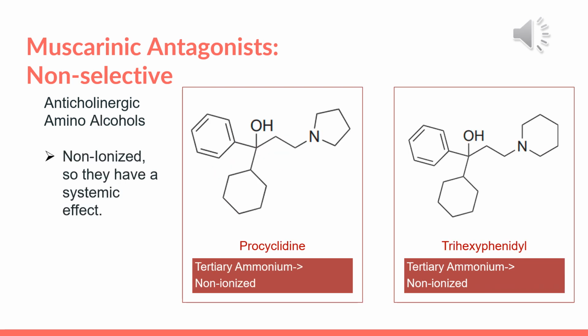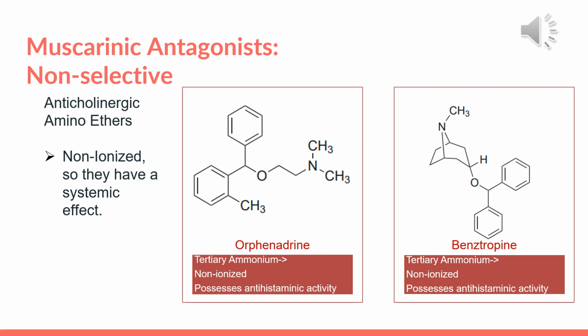Moving on to the anticholinergic amino alcohols, named for the hydroxyl group on the ring substituted carbon. Both procyclidine and trihexyphenidyl contain a tertiary amine group, meaning that both of them exist in a non-ionized state and thus are efficient for systemic distribution. Now for the anticholinergic amino ethers, named so because of the ether group adjacent to the ring substituted carbon. Both orphenadrine and benztropine contain tertiary amine groups and are thus non-ionized and so have a systemic effect, and both also possess some antihistaminic activity.